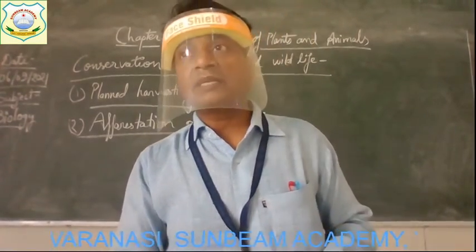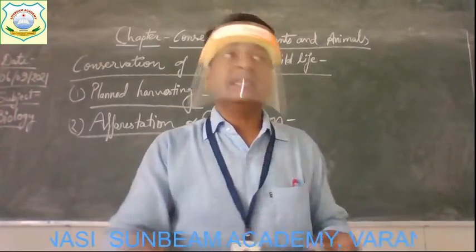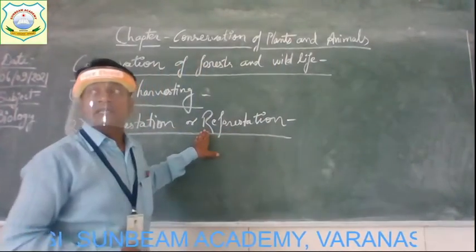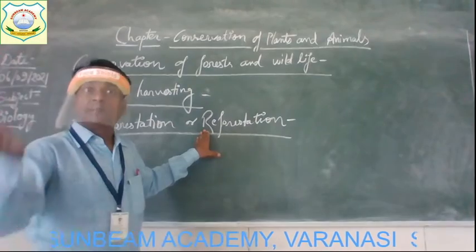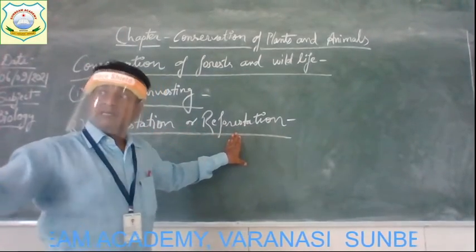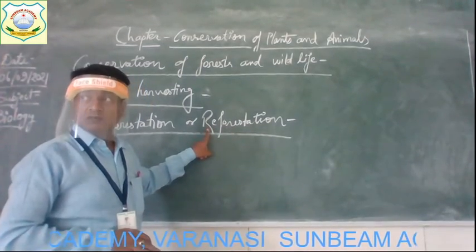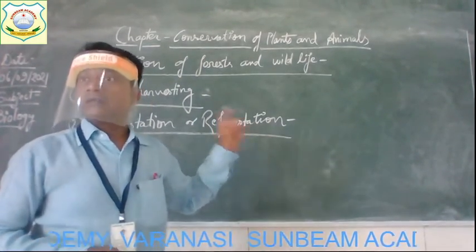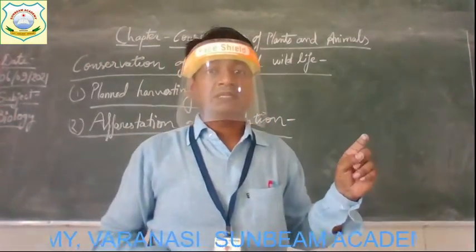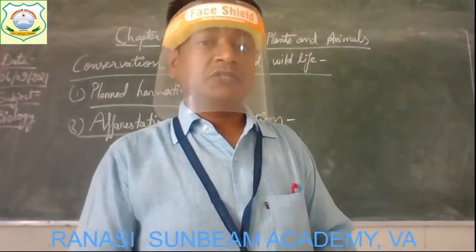Such a method of making the forest again, you know very well the meaning of re. Re means again. So the place which was forest earlier, but due to the cutting down of the trees on that place, again making it forest by planting new saplings, is known as reforestation or afforestation.